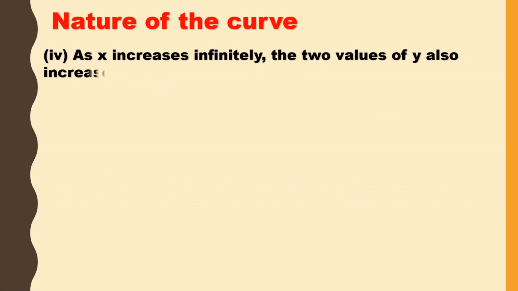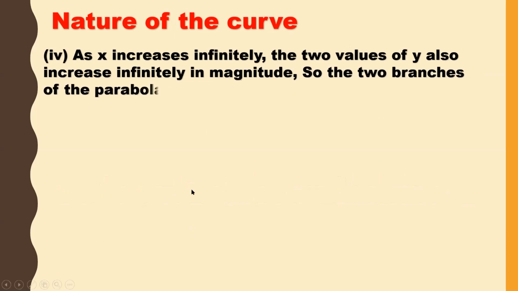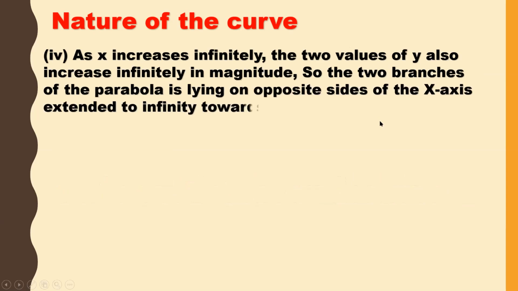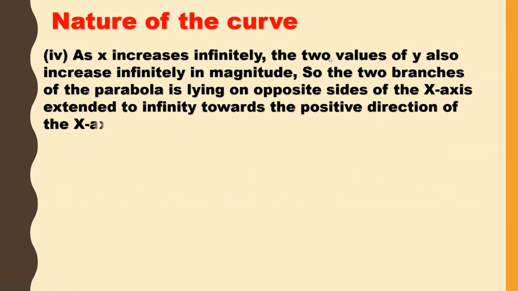And next one is, as x increases infinitely, the two values of y also increases infinitely. If x increases infinitely, the two values of y also increases infinitely in magnitude. So the two branches of the parabola is lying on the opposite sides of the x-axis, extended to infinity towards the positive direction of the axis.